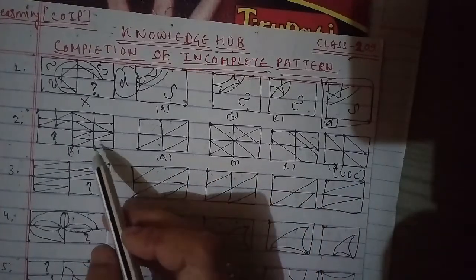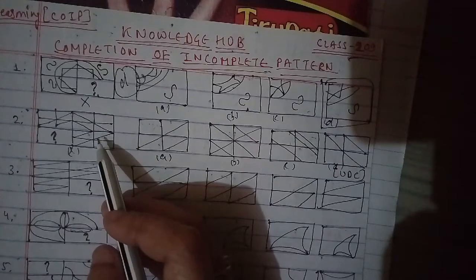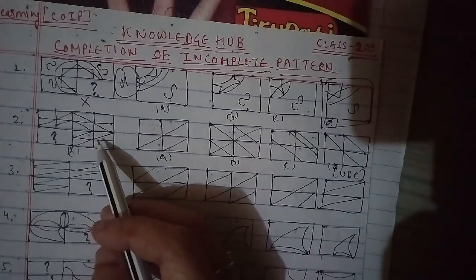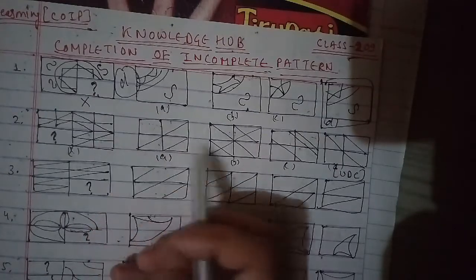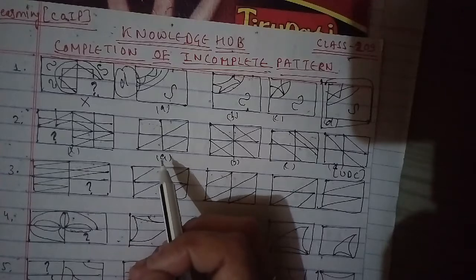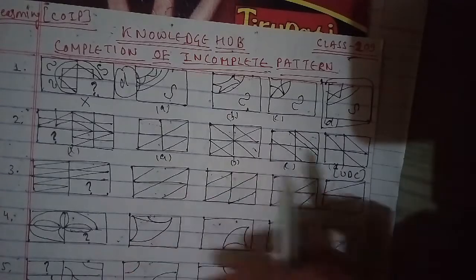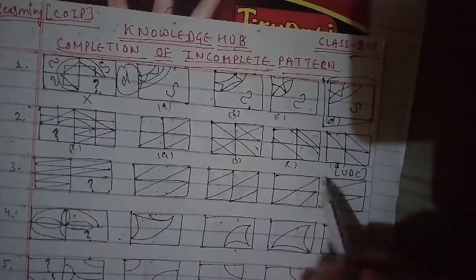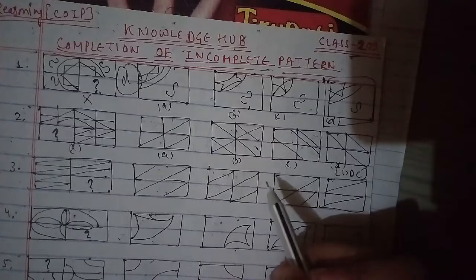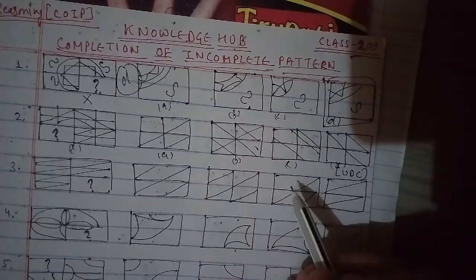Clearly, figure D, when placed in the blank space of the cross, will complete the pattern as shown here. So figure D will be the right answer for this question as well.